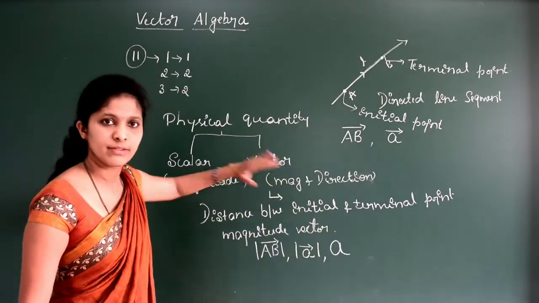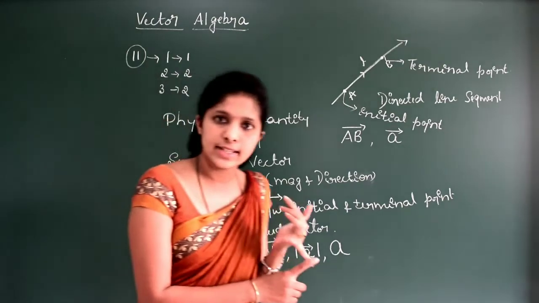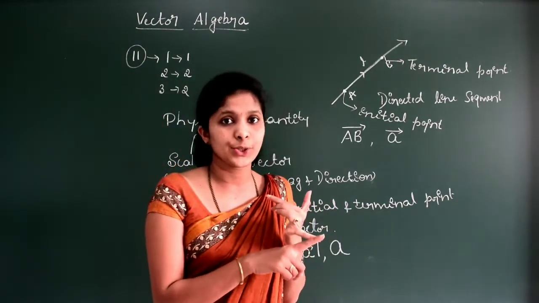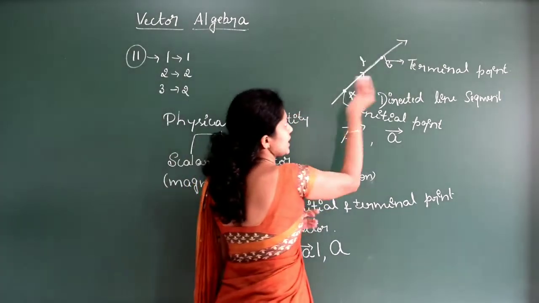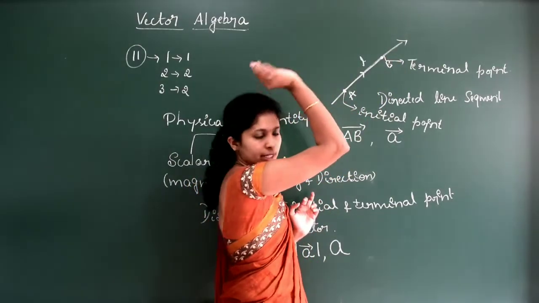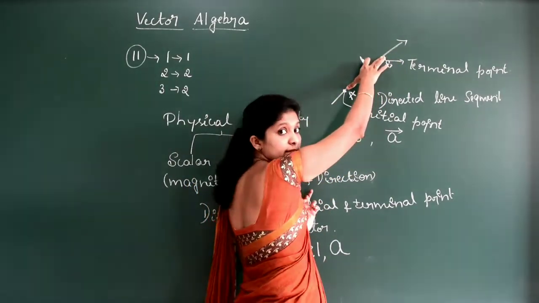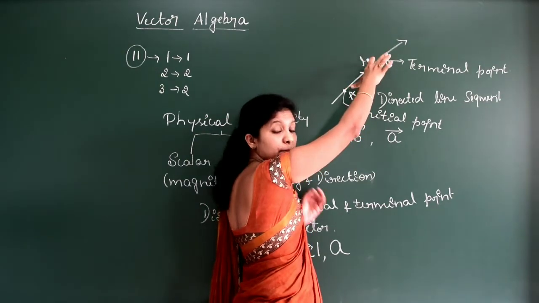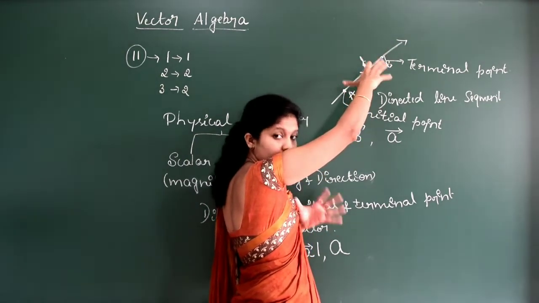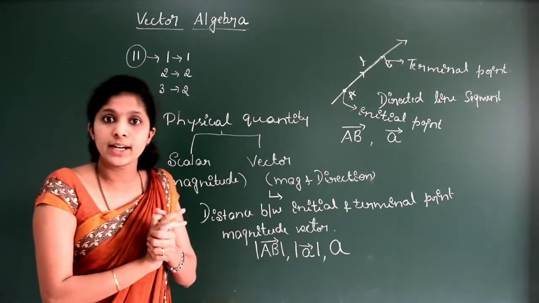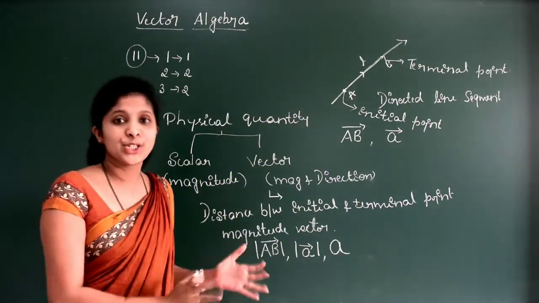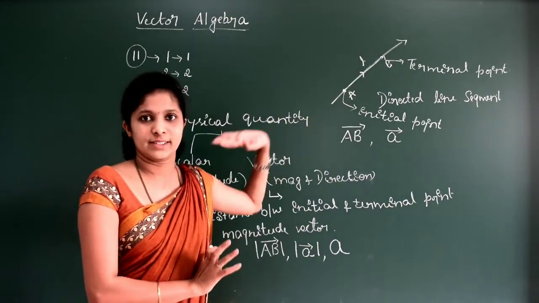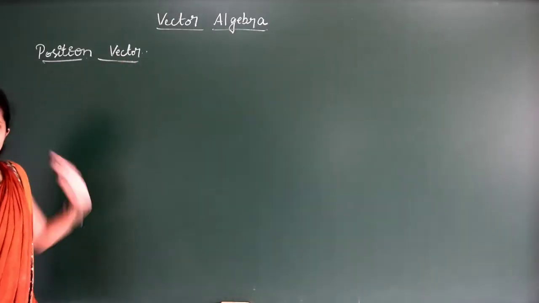A vector is nothing but a quantity which has both magnitude as well as direction. This is called the initial point and this is the terminal point. Now we can say that AB is a vector since it has a magnitude and direction. The distance between the initial point and the terminal point is called the magnitude of a vector. We will see what a position vector is.